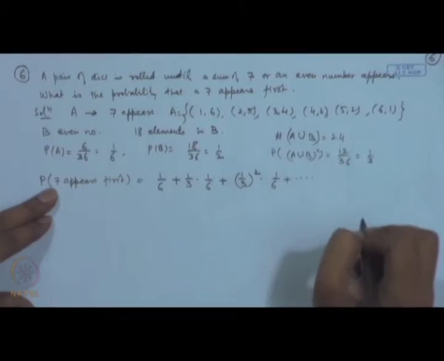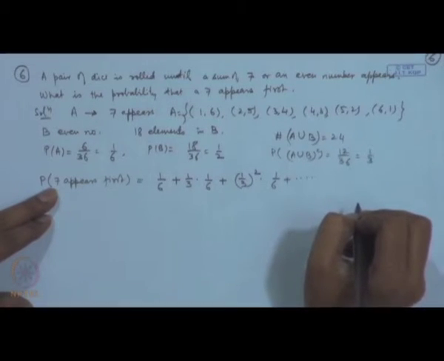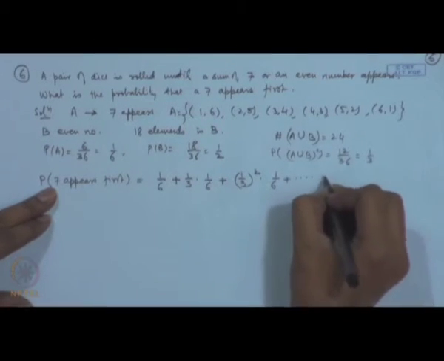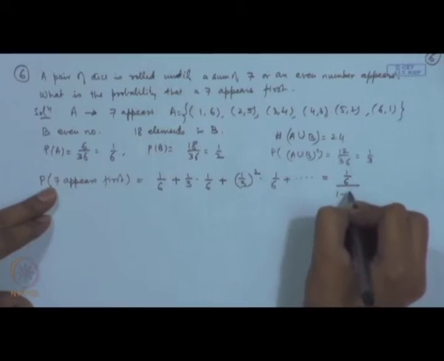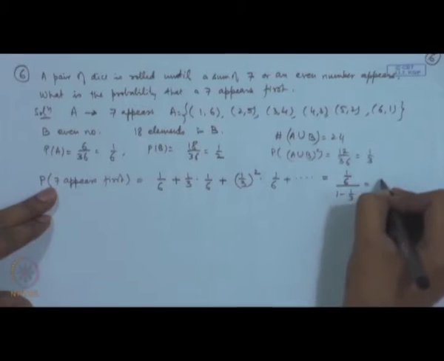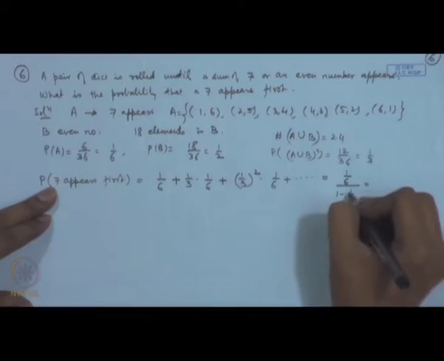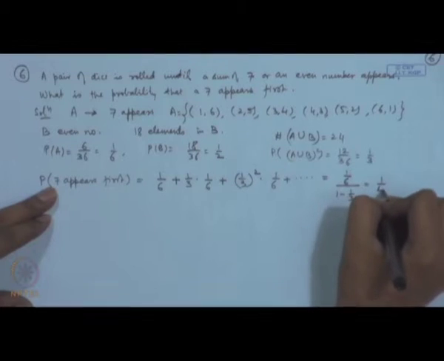So, you get an infinite geometric series. The sum of this is simply 1 by 6 divided by 1 minus 1 by 3, that is 2 by 3. So, you get 1 by 4.